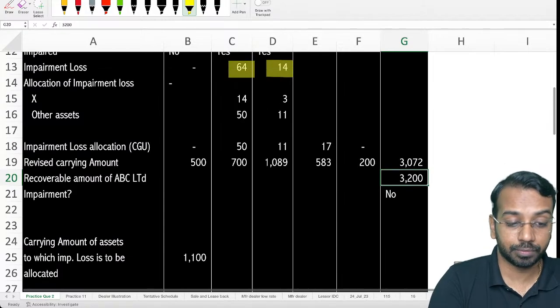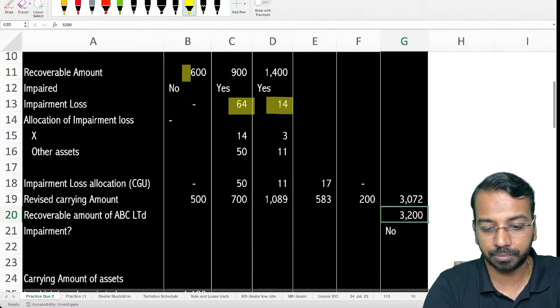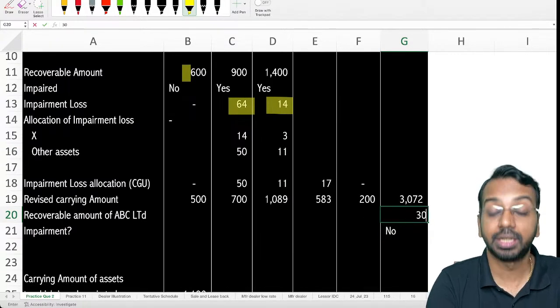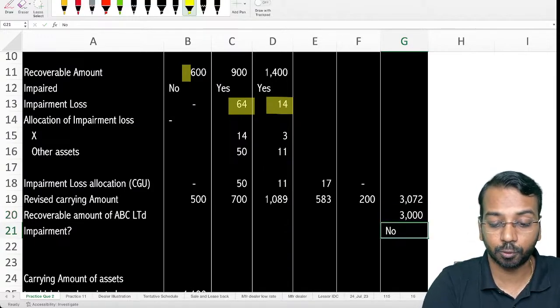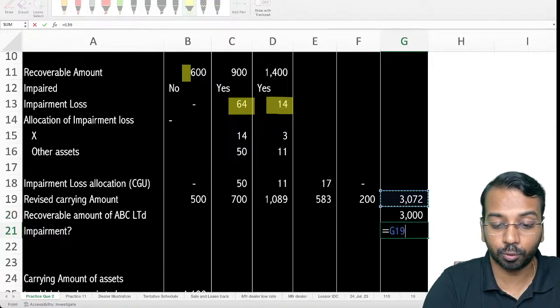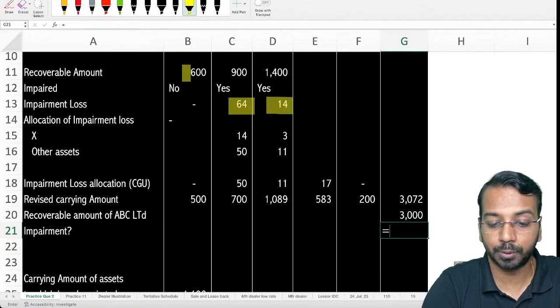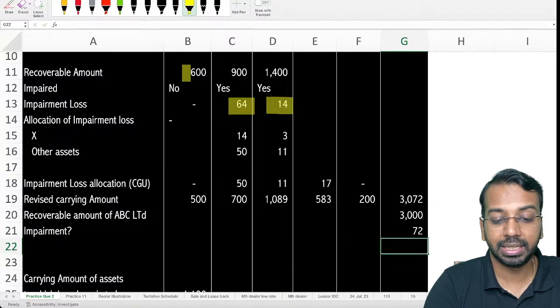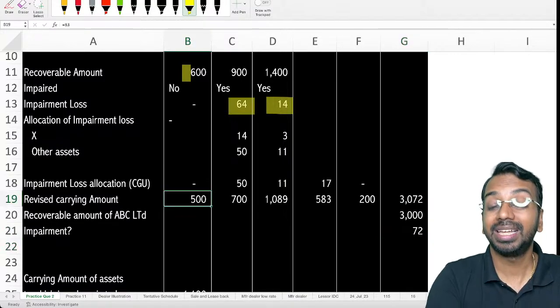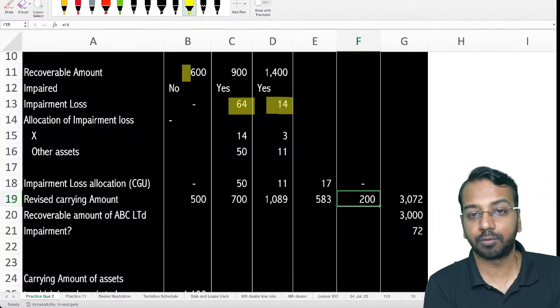Okay, if at all, for example, just for our discussion's sake, the carrying amount was 3000, then in that case what we would have done is, the impairment loss of 3072 minus 3000, the impairment loss of 72, would have been allocated to A, B, C, X and Y in the ratio of their respective carrying amount. If there was goodwill, we would have written off goodwill first.